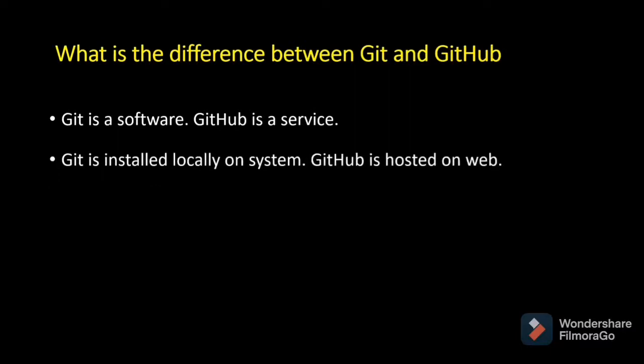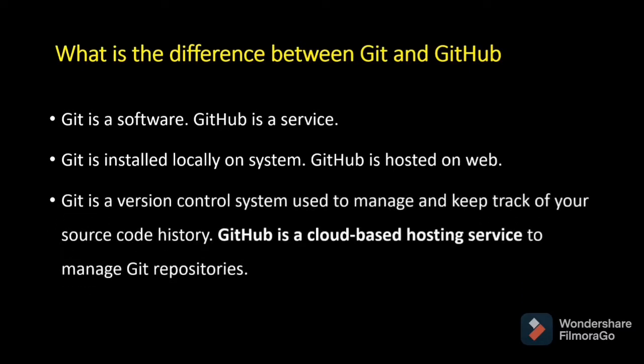What is the difference between Git and GitHub? It is a very important interview question. Let's see about it. First, Git is software, whereas GitHub is a service. Git is installed locally on our system. GitHub is hosted on the web. Git is a version control system used to manage and keep track of our source code history, whereas GitHub is a cloud-based hosting service to manage Git repositories. GitHub is used to hold remote repositories.